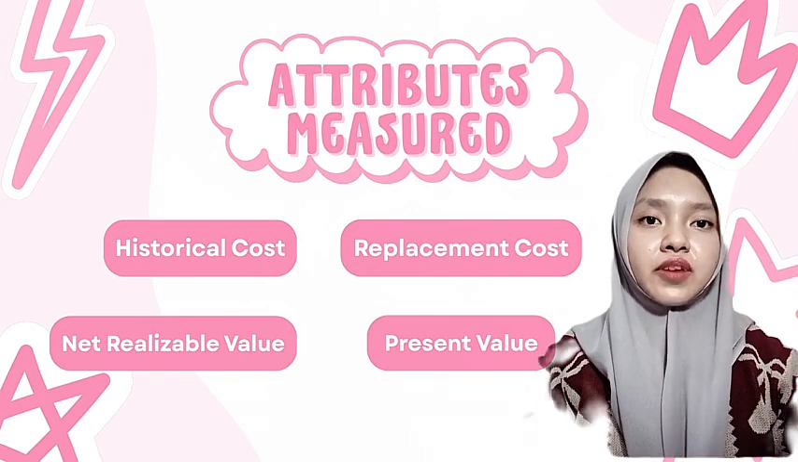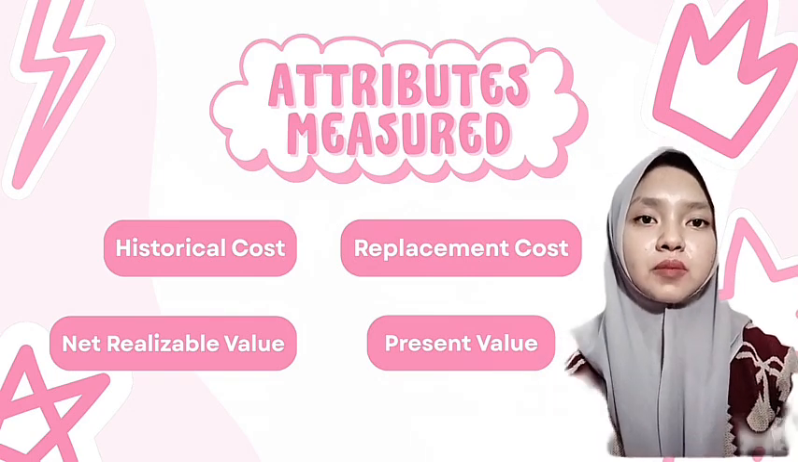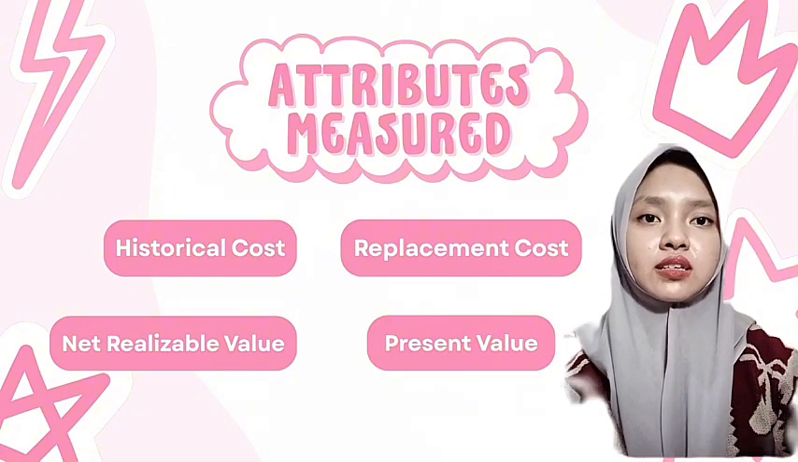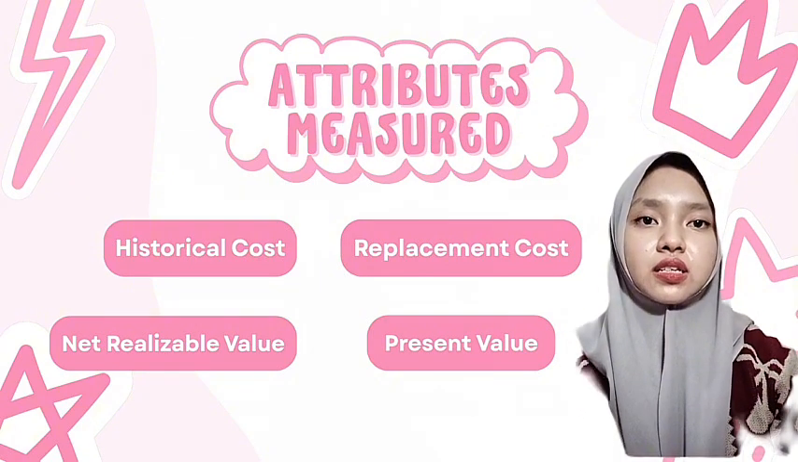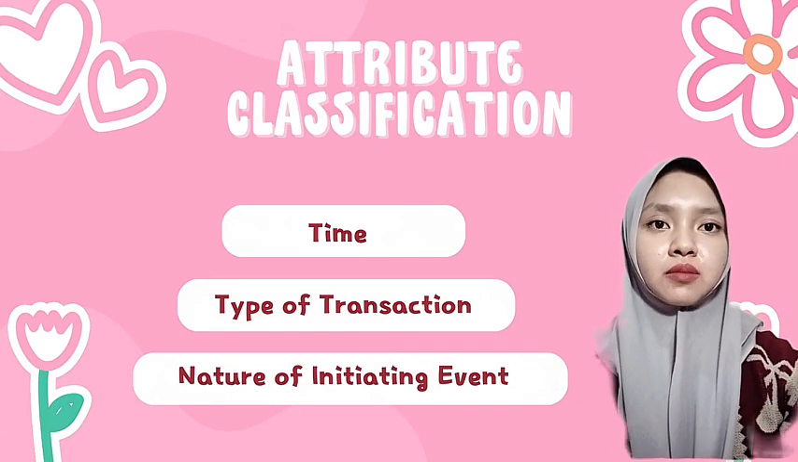The last is present value. It is the present value of expected future cash flow calculated by discounting, suitable for assessing long-term liabilities such as pension or lease debt. Next is the classification of measurement attribute.